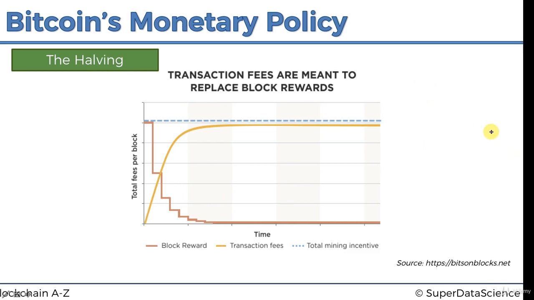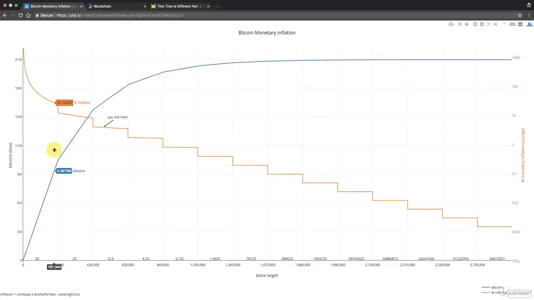And the other thing I wanted to show you is this chart over here, where we've got Bitcoin monetary inflation. So once again, this blue line, this time it's once again the total number of Bitcoins in circulation. So it's not the fees, it's the Bitcoins in circulation. We're back to that. And this line that drops off over here is the inflation. And inflation is basically, there's a formula for inflation here, Coinbase. That's how much money is being released. So that's the amount, 50, 25, 12.5 times blocks per year divided by existing coins.